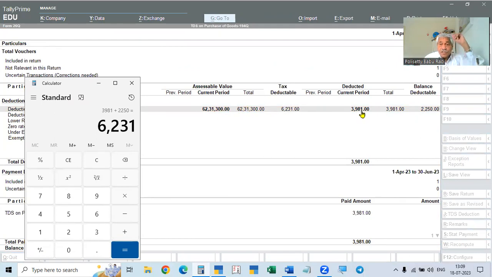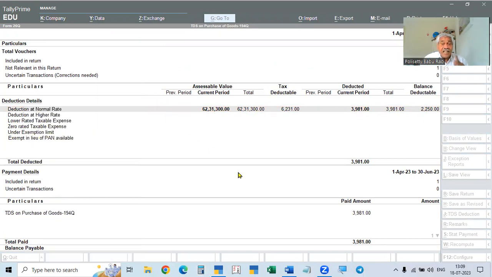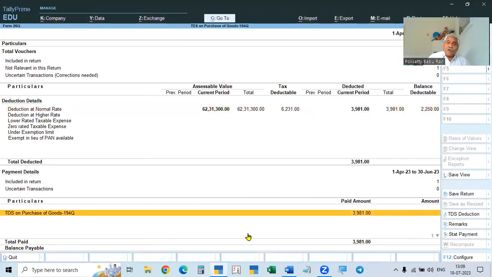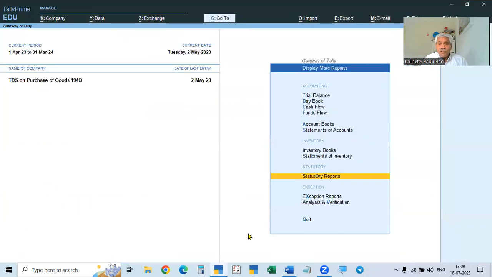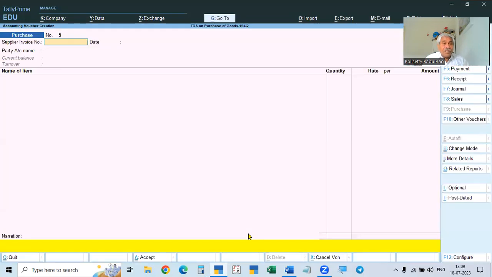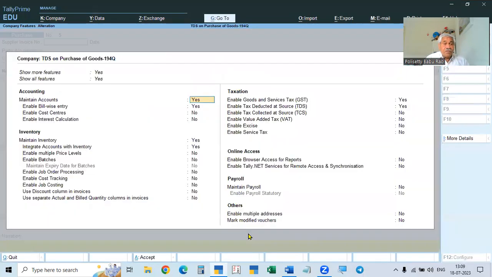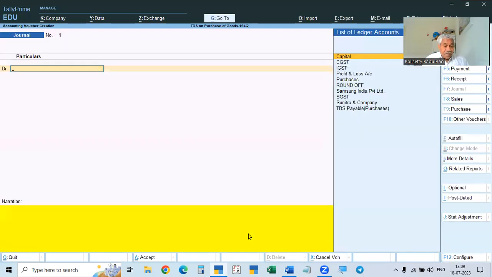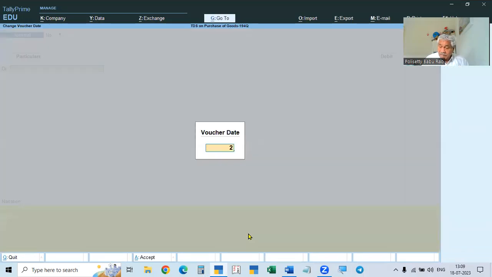And we deducted in the first one, first party 3,000. In the second party we have to deduct, as it was not deducted in the same voucher. That we have to deduct. How? We can go to the voucher. See here, go to voucher. That is journal. We can go to journal and 2nd May.